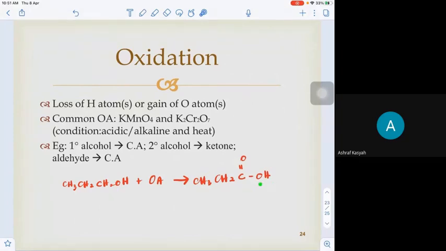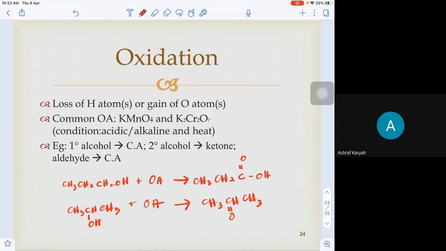Or for a secondary alcohol, CH3CHOHCH3, react with the oxidizing agent. Then it turns to CH3 C double bond O CH3.